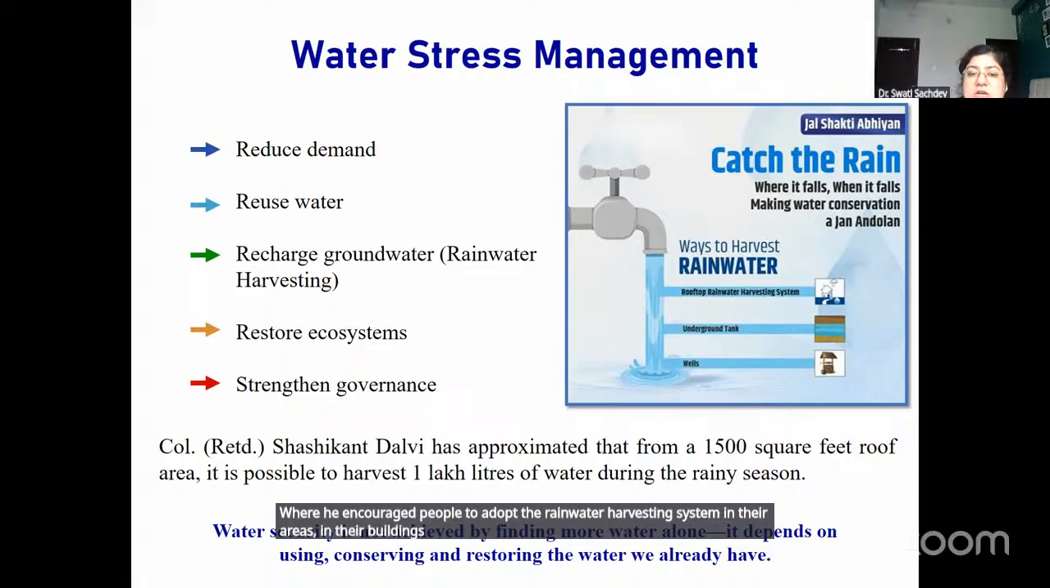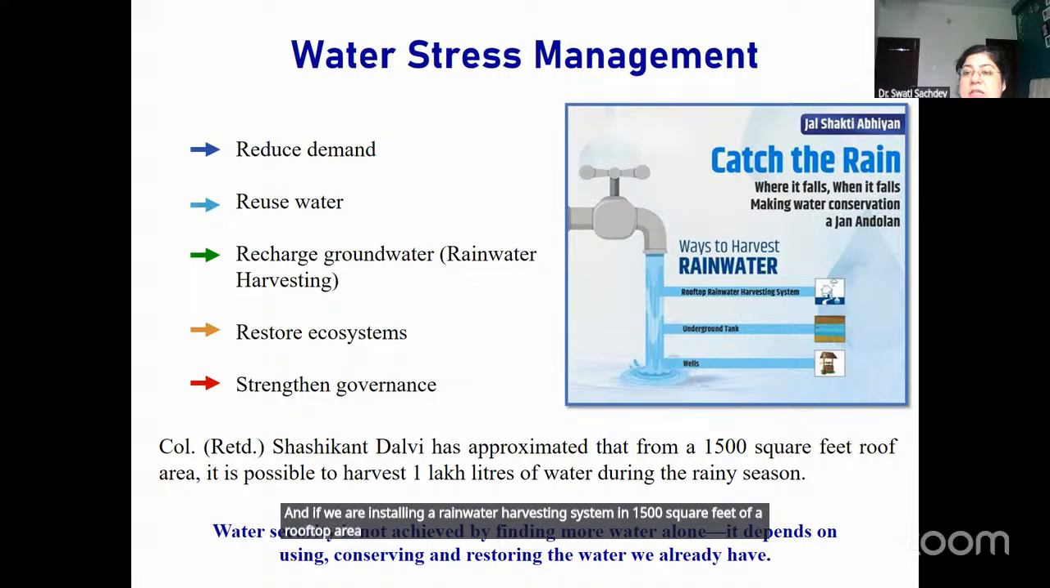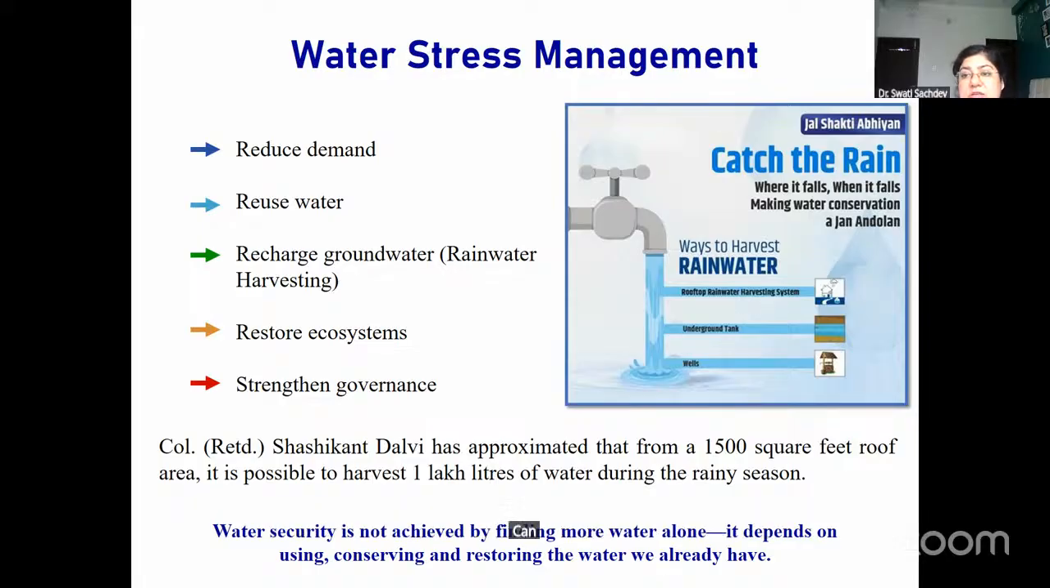Based on his experience, Shashikant Dalvi calculated that if we install a rainwater harvesting system on a 1500 square feet rooftop area, then the rain we receive in one monsoon season on that 1500 square feet area can help us harvest nearly 1 lakh liters of water.